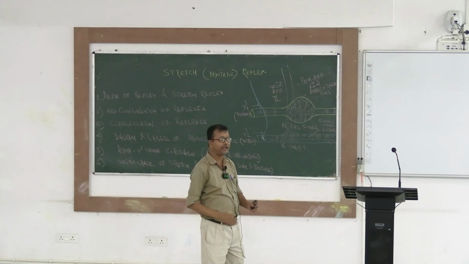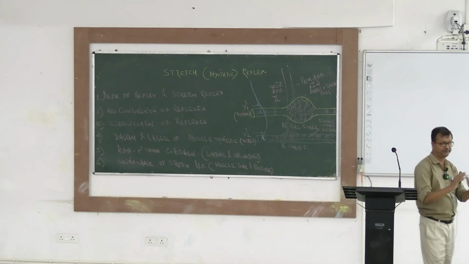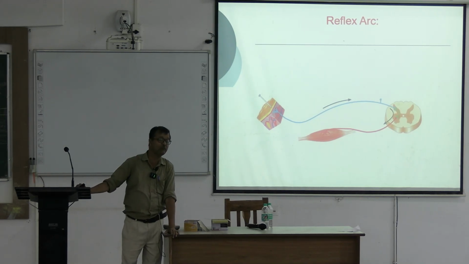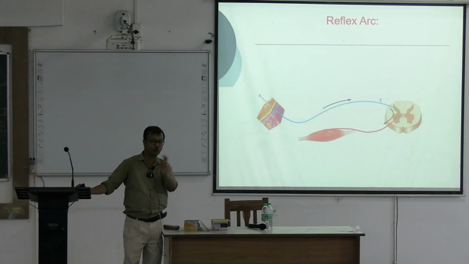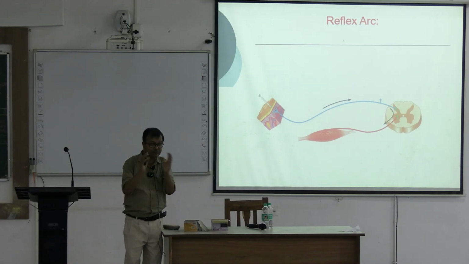These are the things, and they exist side by side, simultaneously. That's why it's called alpha gamma co-activation. The combination is known as alpha gamma. What is alpha? Alpha means contraction of the bulk of the muscle. Gamma means contraction of the intrafusal muscle fiber. So this should exist side by side, right?